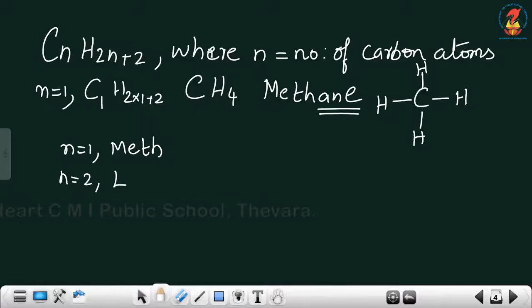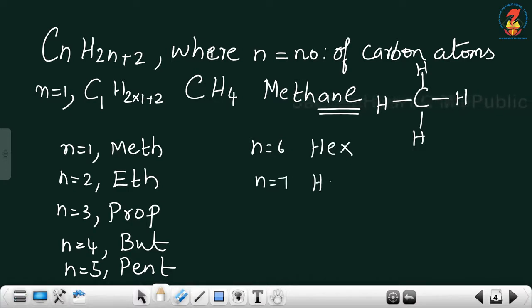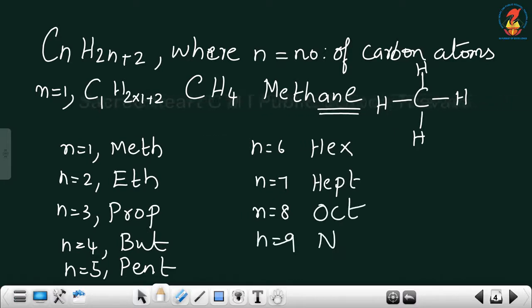Similarly, n is equal to 2, it is eth. n is equal to 3, it is prop. n is equal to 4, it is but. n is equal to 5, it is pent. n is equal to 6, it is hex. n is equal to 7, it is hept. n is equal to 8, it is oct. n is equal to 9, it is non. And for n is equal to 10, it is dec.